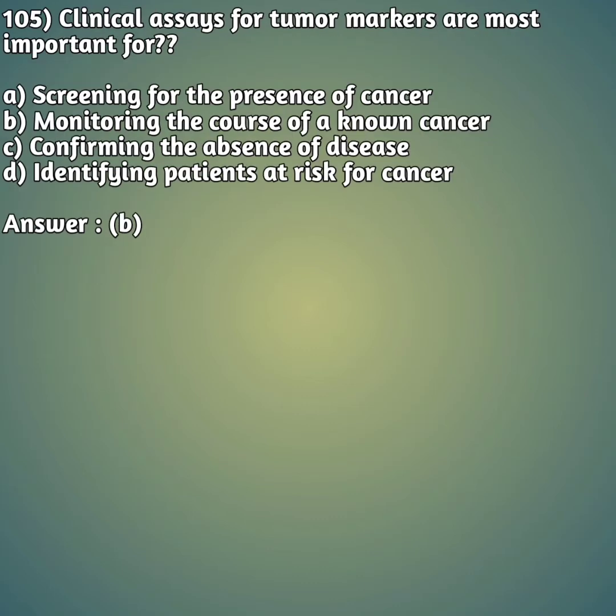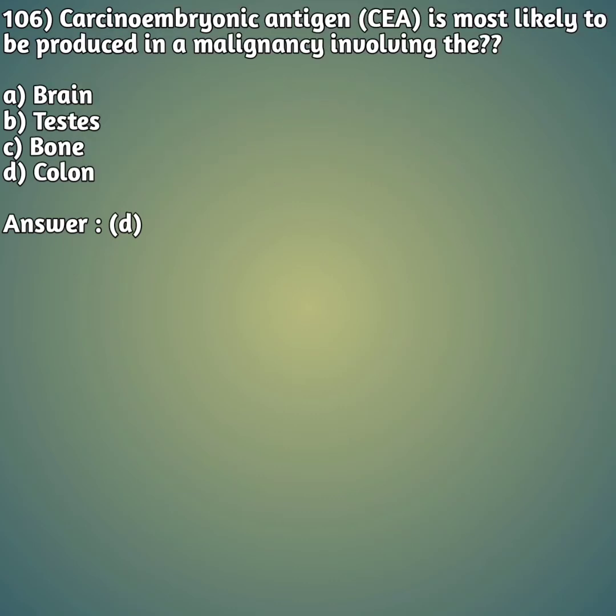Clinical assay for tumor markers are most important for what? Option A, screening for the presence of cancer. Option B, monitoring the course of a known cancer. Option C, confirming the absence of disease. And option D, identifying patient at risk for cancer. So clinical assay for tumor markers, they are most important for what? The right answer is option B, they are important for monitoring the course of a known cancer. Okay, moving on to our next question.